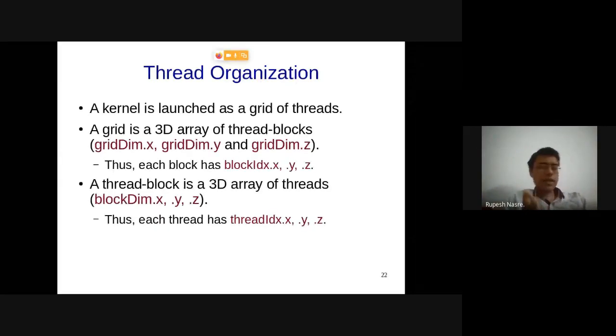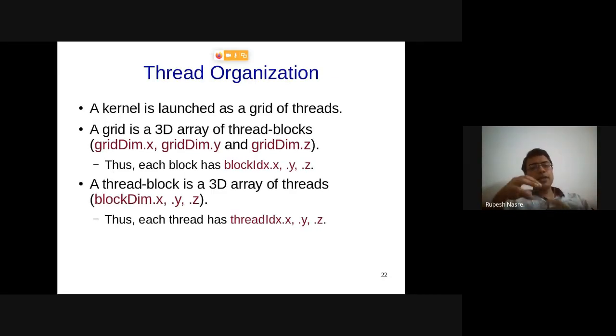So let's understand how threads are organized. A kernel is always launched as some group of threads. That group of threads is called a grid, which means that a grid is associated with a kernel. Why is it called a grid? Because threads are organized in some way. Like a 2D grid has, let's say, horizontal and vertical lines, right? Similarly, a 3D grid, sometimes maybe called a 3D mesh, essentially has certain points at which x, y, and z coordinates are dictated. In a similar manner, threads are organized as x, y, z coordinates.